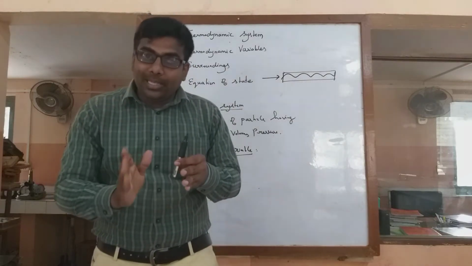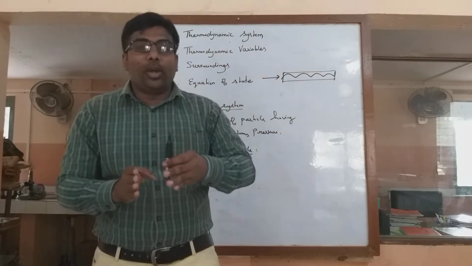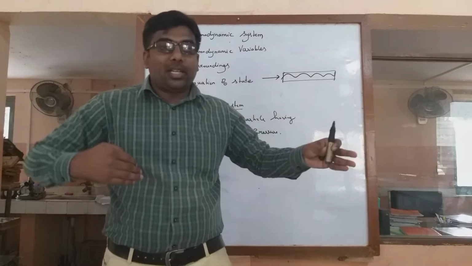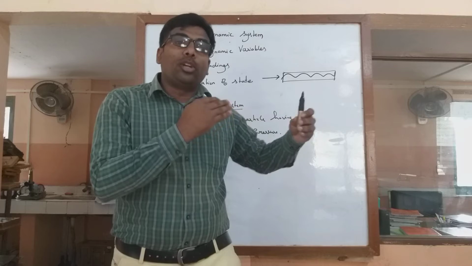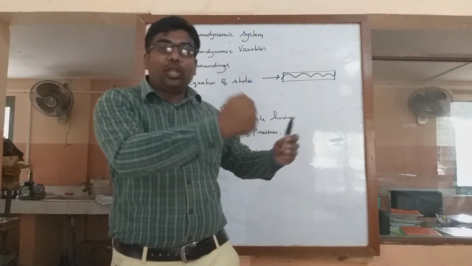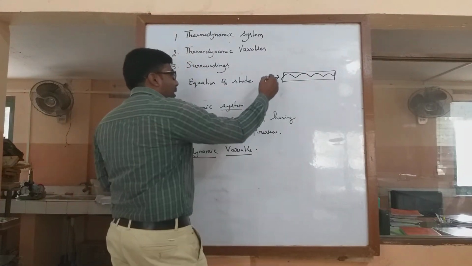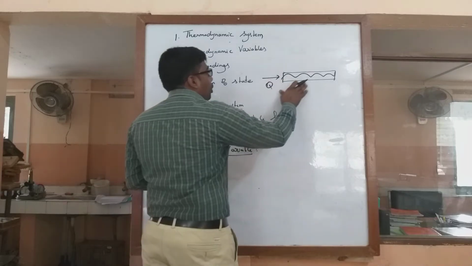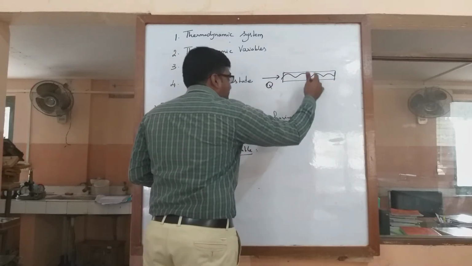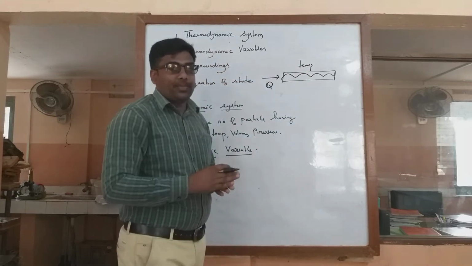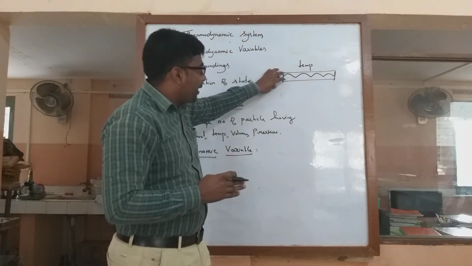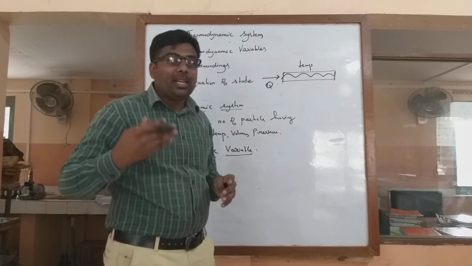If you are supplying external energy or external heat, it moves from the lower to the higher, but automatically it always flows from the higher to the lower. So when I am applying the heat Q, it starts to flow in the conductor, and hence the temperature of the conductor automatically increases. I supply the heat to the conductor, and hence the temperature increases.